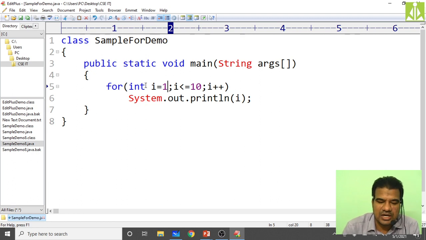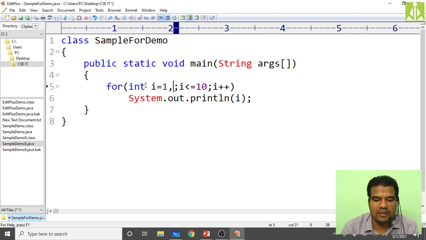How can I do that? Simply use a comma as the separator for j's declaration. We did i's declaration and now we are doing j's declaration. In between we put a normal comma. j equals 10, I am saying.